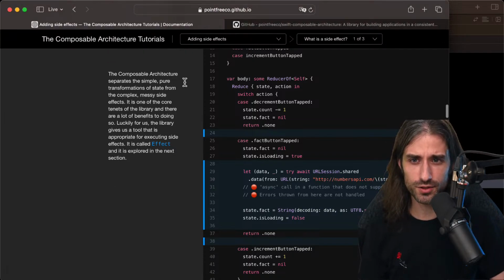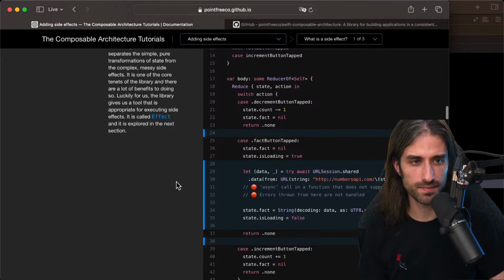The Composable Architecture separates the simple pure transformation of state from the complex, messy side effects. It is one of the core tenets of the library, and there are a lot of benefits to doing so. Luckily for us, the library gives us a tool that is appropriate for executing side effects. It is called Effect, and it is explored in the next section.